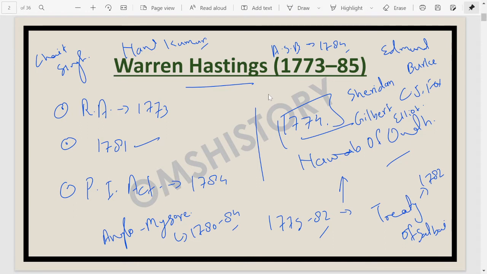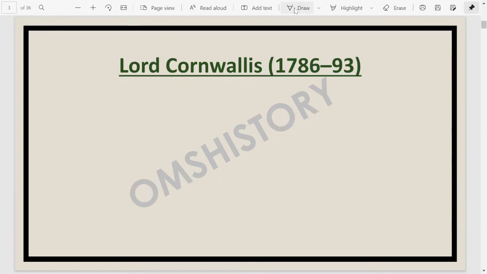Moving on to the next governor general, we have Lord Cornwallis. He succeeded Warren Hastings in 1786. The Third Anglo-Mysore War happens in his time period. The Mysore War was important, between 1790 and 1792. Then the Treaty of Seringapatam happened, with which this war was completed. In 1792, the Treaty of Seringapatam happened.